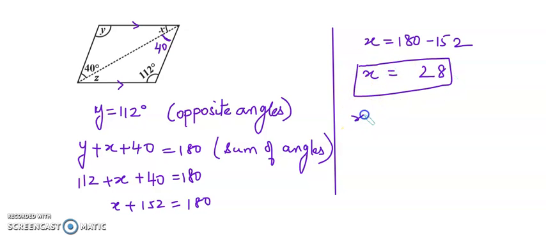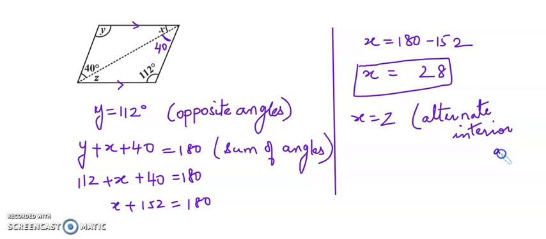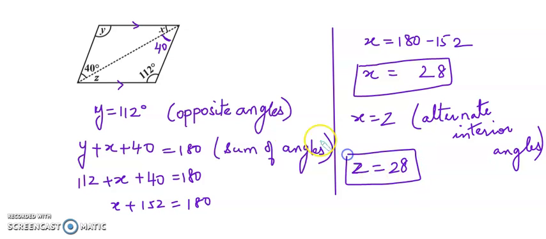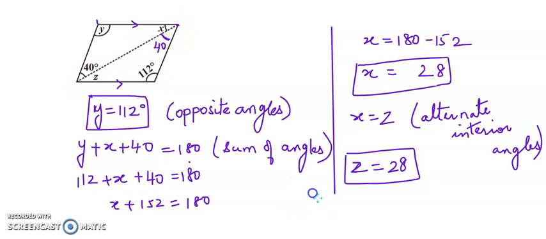Now, what's the relation between x and z? They both are equal. Why? Because they are alternate interior angles. Okay, so x is 28, we'll get z as 28. Again, what did we do? We took the opposite angle property. Then we said the sum of interior angles of a polygon, that is a triangle, is 180. The three angles sum to 180. So we found x, and then we said x and z are alternate angles because this side is parallel to the opposite side. So the dotted line which is drawn is a transversal. Clear? Next.